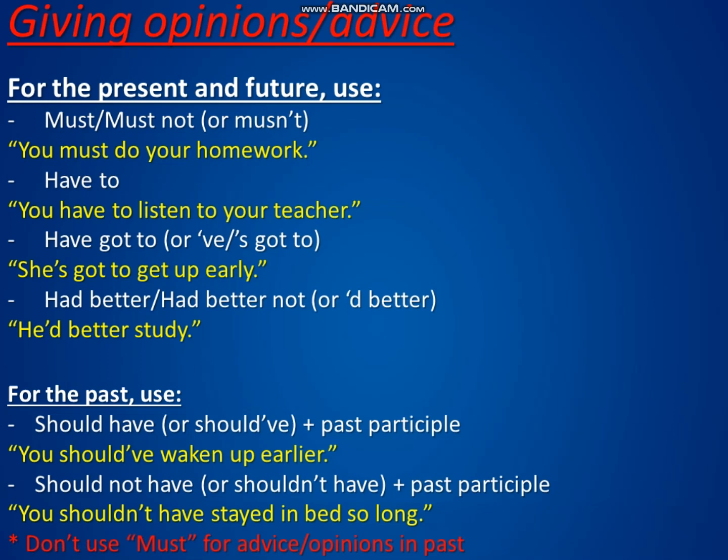Okay? Now, we can use have to or have got to. Now, these conjugate: have to and have got to, in the third person singular, has got to or has to. And have to and have got to are the same. They mean the same thing. So why does have got to exist if have to and have got to are the same? I don't know why have got to exist, but it exists, my friends, and we use it often, so it's necessary to know about.